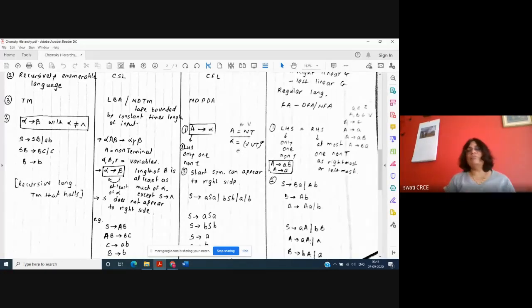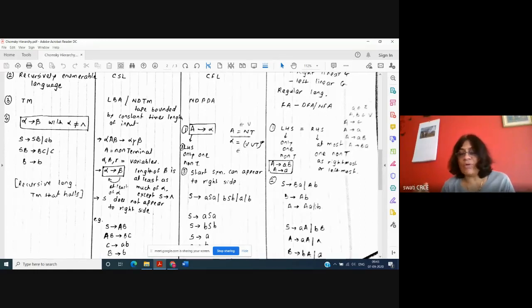So to summarize, in the regular grammar, in the rules, the LHS should be only one variable. And the RHS is a combination of variables and terminals. But if there is a variable, there is always only one variable in the right hand side. Left hand side also is one variable.